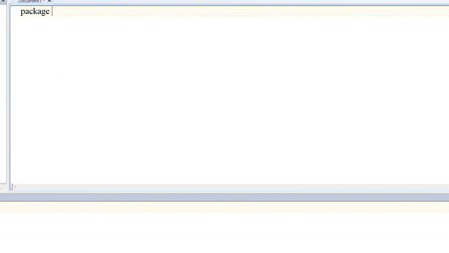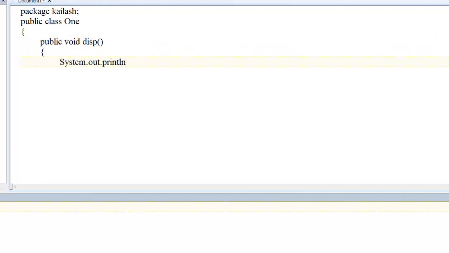Package name. Let's say I am writing my name. You can write your name, and I am writing com.java. This package means the root directory is com, and under this there is java. You can start with a single name also, no matter, to create a package. But a qualified name is always better. Now start a public class, let's say 1. This is my 1. And I have created a method called public void display to display the name. I am writing a simple program here.